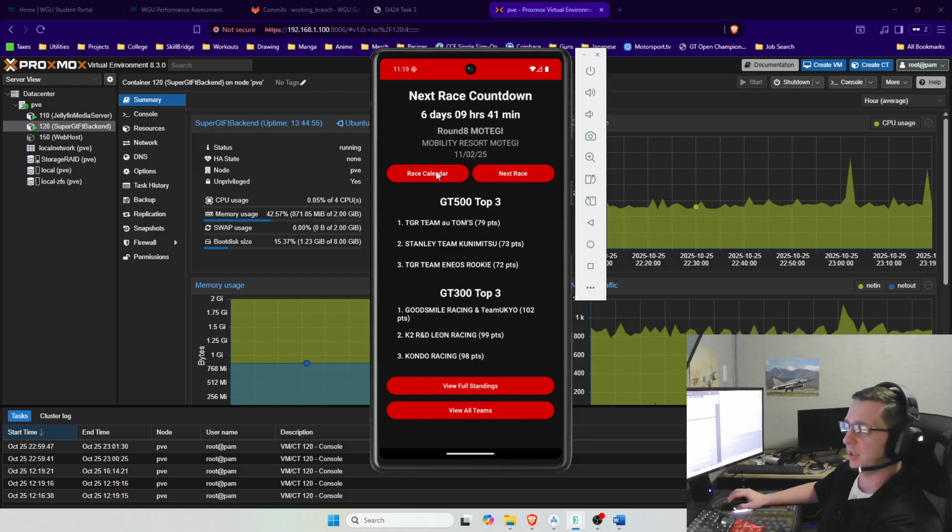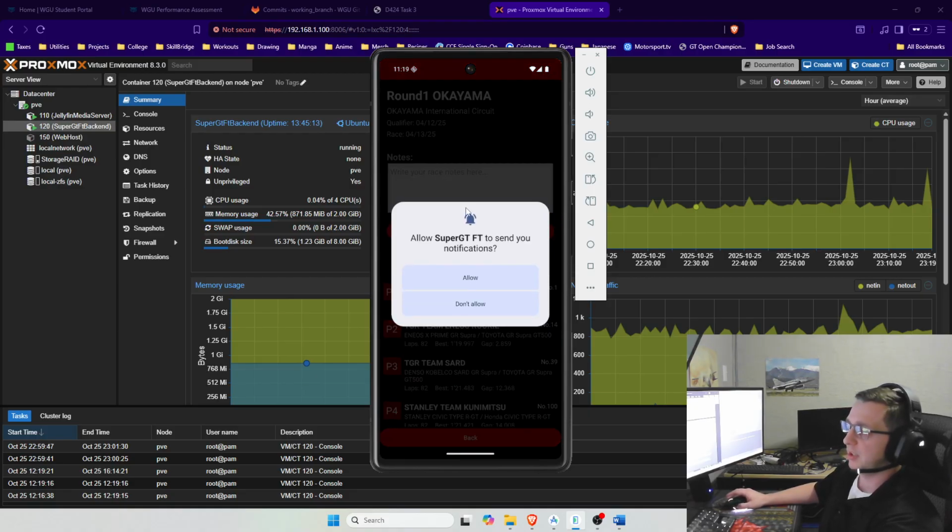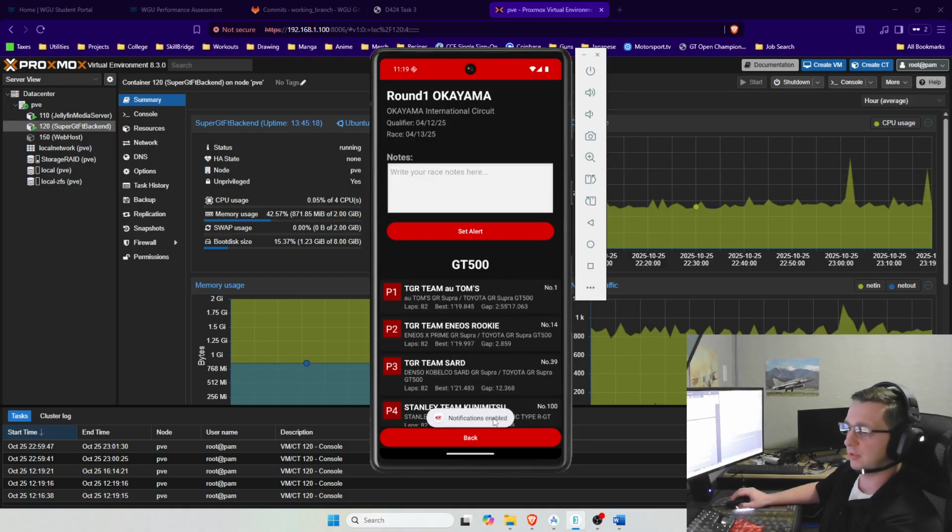Right here we have the race calendar, and when we click that, it'll take us to the race calendar. This shows us all of the races for the season. It gives you the round number, the name, the circuit name, the qualifier date, and the actual race date. If you click on it, it's requesting notifications because this is where you can set alerts. See, notifications are enabled. Here we have the same thing: the round number and the name, the circuit, the qualifier date, and the race date.